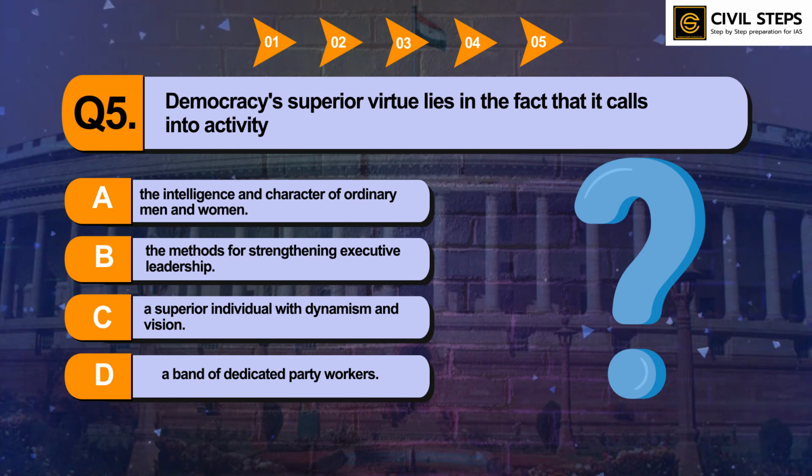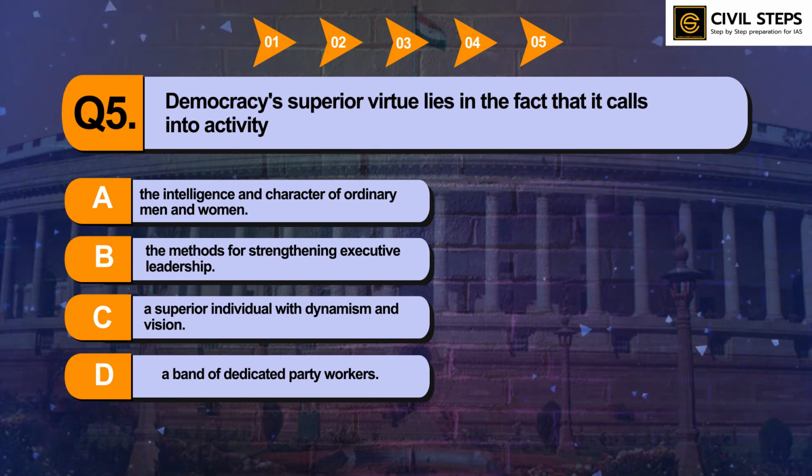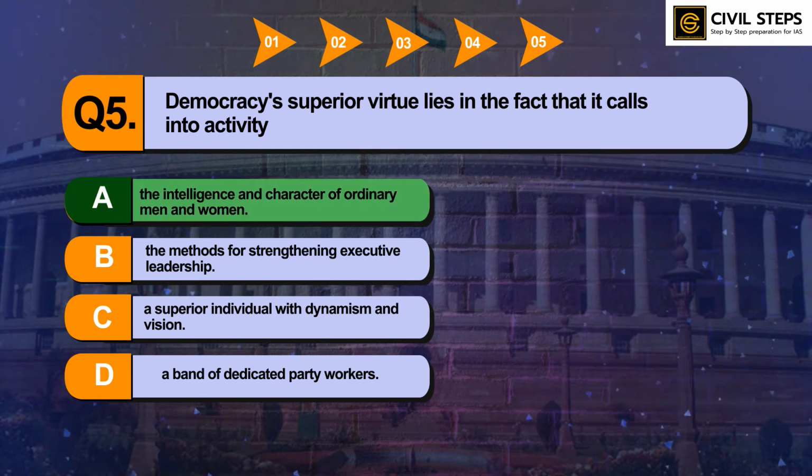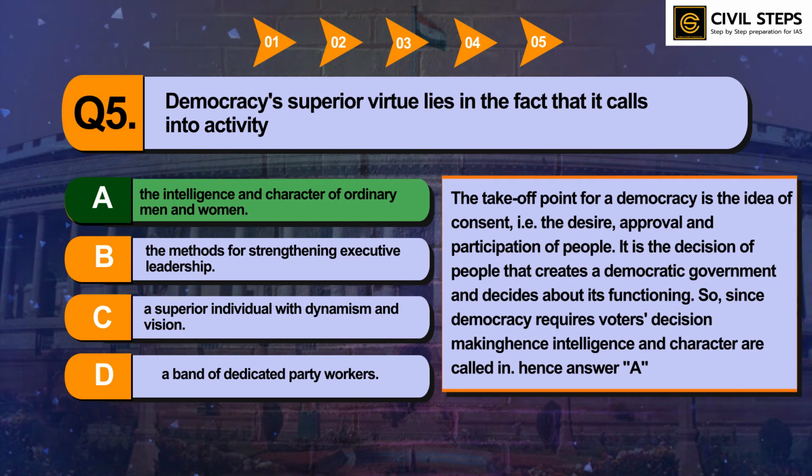So I hope you have written the answer. The answer of this question is option number A, the intelligence and character of ordinary men and women. So the take-off point for a democracy is the idea of consent, that is, the desire, approval, and participation of people.